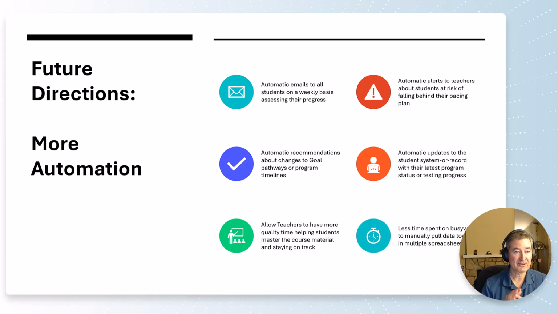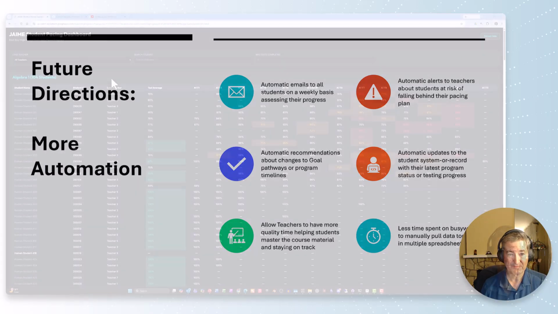In the future, we plan on doing a lot more automation. We have a lot more ideas from the teachers in terms of automatic emails to all students on a weekly basis, automatic alerts to the teachers, automatic recommendations, automatic updates to the student system of record, with the goal of having the teachers spend quality time with the students on the course material and not in spreadsheets.